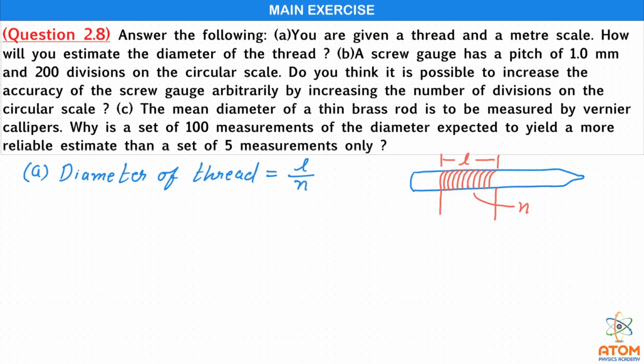So L upon N becomes the thickness of one thread, or say it is the diameter of one thread.